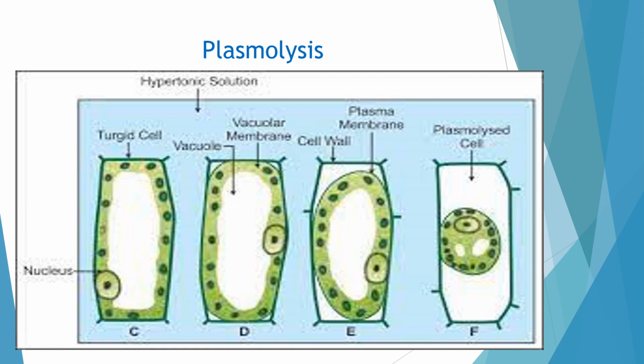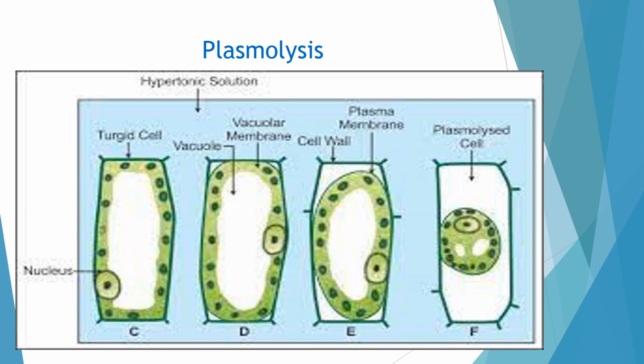as I told you, in the hypertonic solution, water from inside the cell will start moving outside. As more water leaves the cell, the cell size will shrink. Can you see the edges of the cell membrane getting separated from the cell wall, because the cell is shrinking.